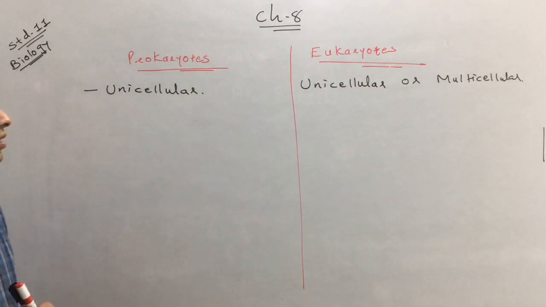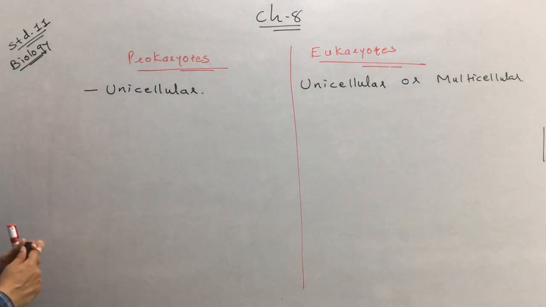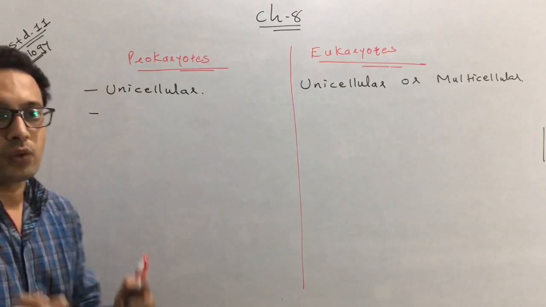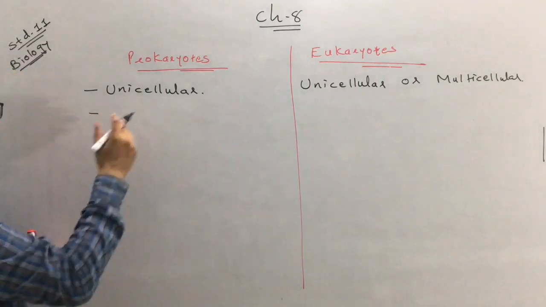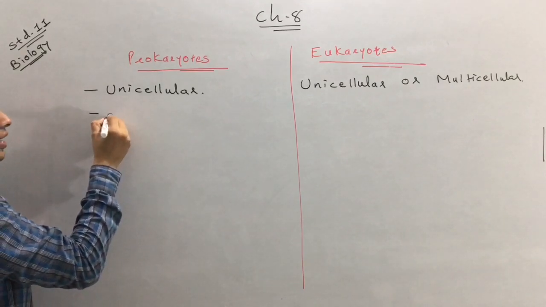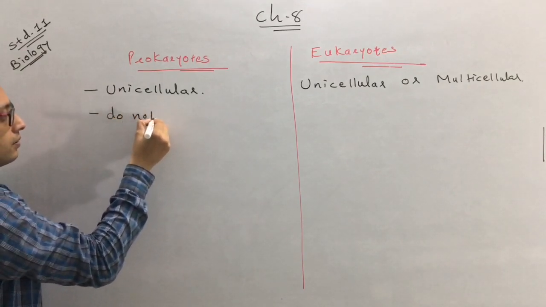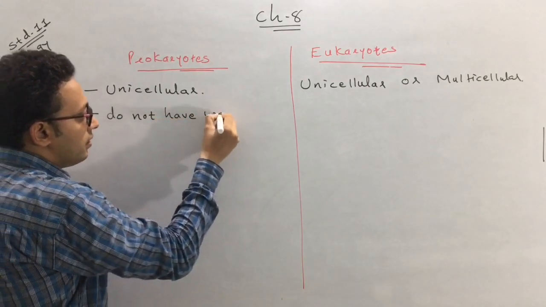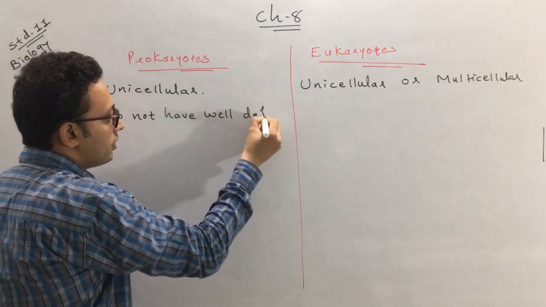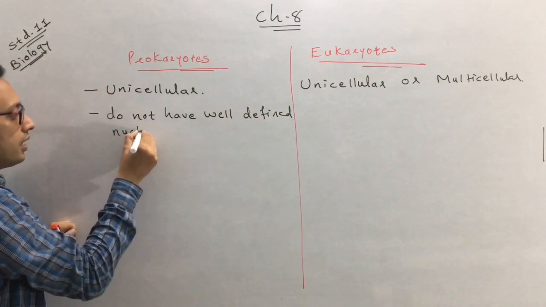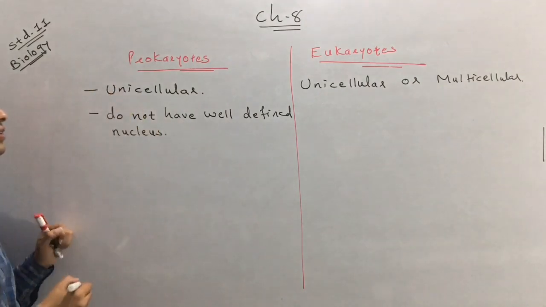Okay? Next, the second difference which is present between the prokaryotes and the eukaryotes. This is the most important. In a prokaryote or the prokaryotic cell, they do not have a well defined nucleus.